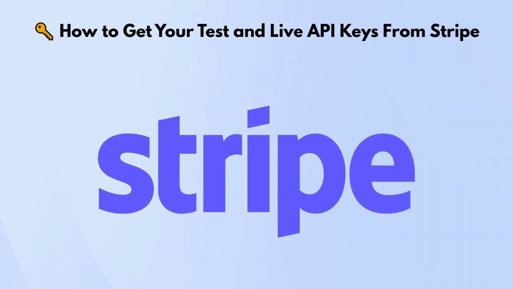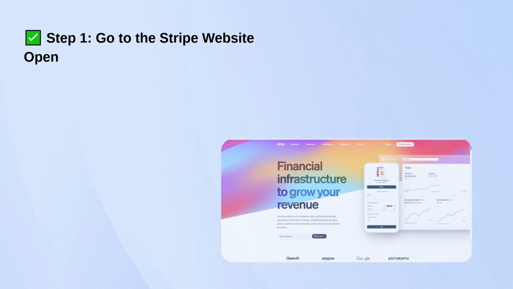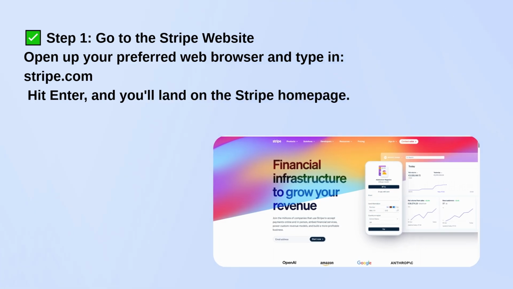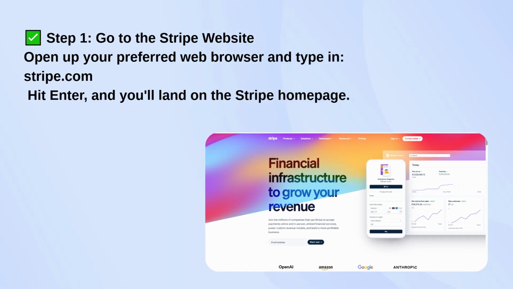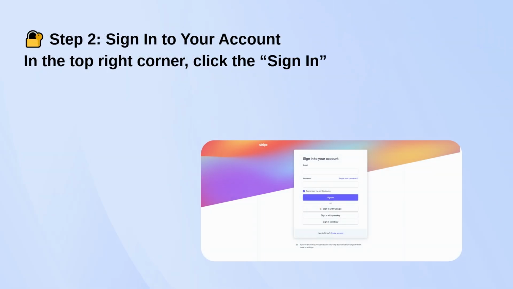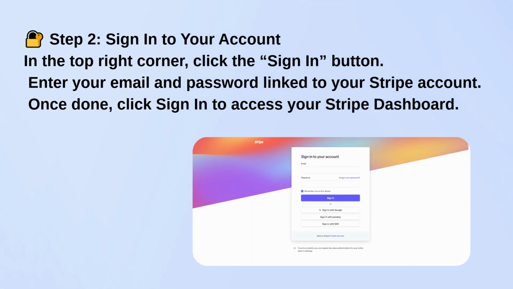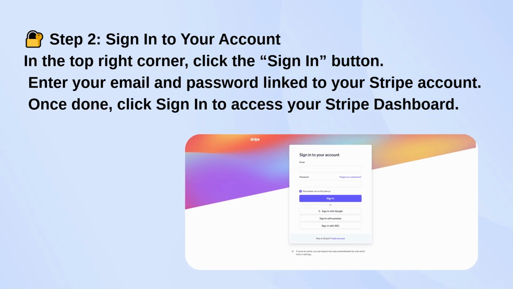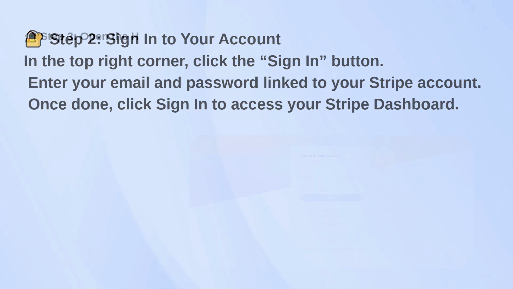Here's how to find your test and live API keys in Stripe. First, open your browser and go to stripe.com. Once you're there, click on the Sign In button in the top right corner. Enter your login info and head into your Stripe dashboard.